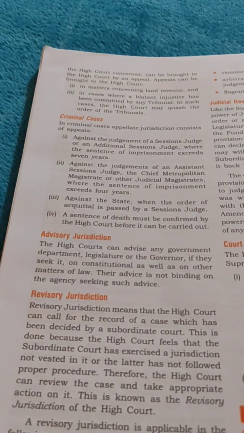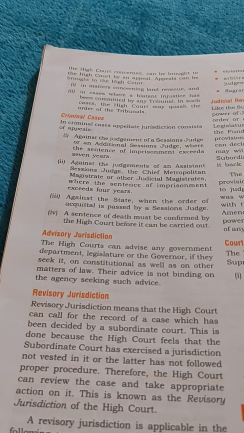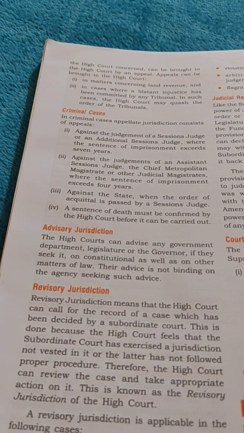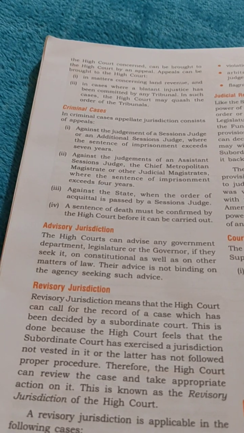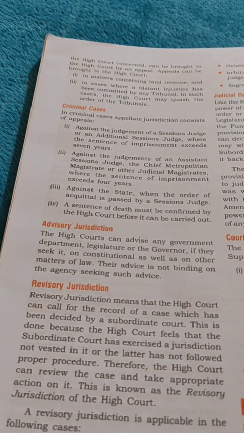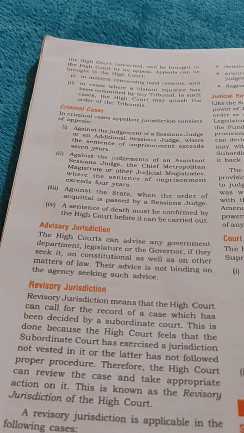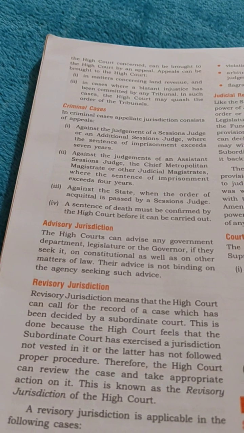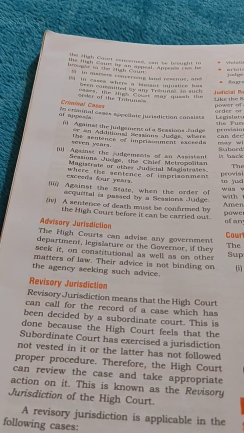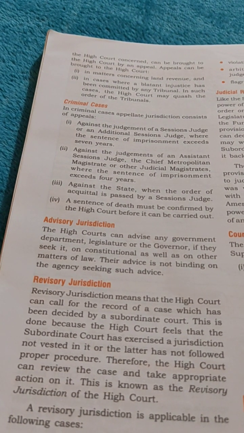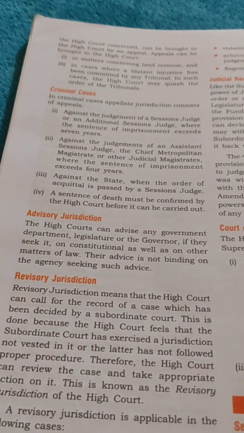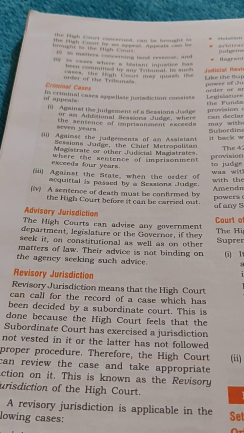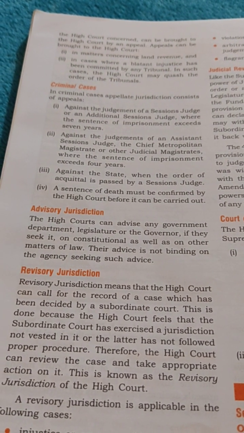It is not that the session court has given a death sentence and on the next day the person is to be hanged. No, this is not the case. The death sentence given by a session court has to be confirmed by the High Court before it is carried out.